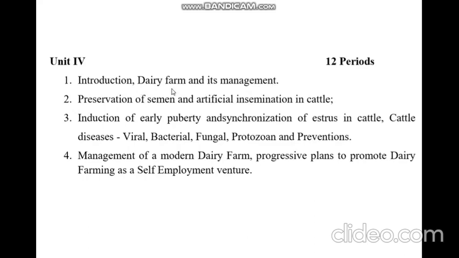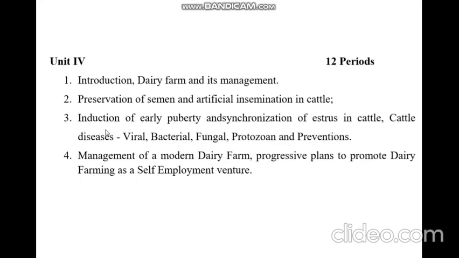As we all know, the dairy farm is there in Anandon also, so you can easily visit that dairy farm whenever the lockdown is over. Second topic here is preservation of semen and artificial insemination in cattle. So you will come to know this when we see this topic in detail. So why we have to preserve the semen of cattle, and why artificial insemination is important to generate some super breeds. The third is about introduction of early puberty and synchronization of estrus in cattle, and some cattle diseases.